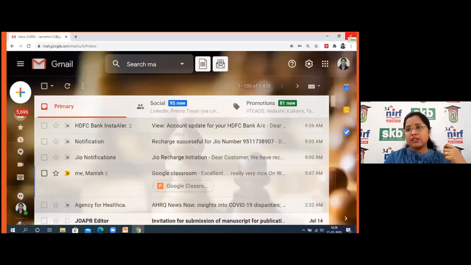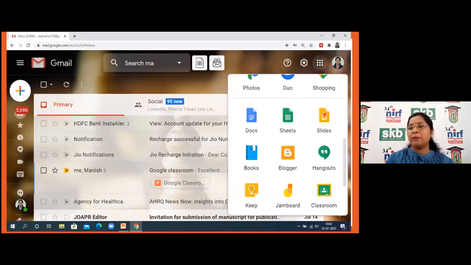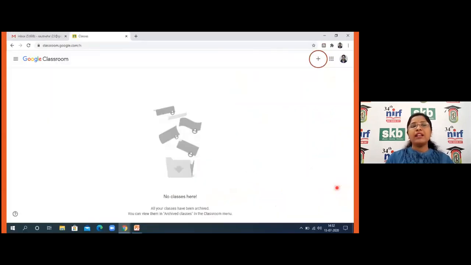Now, how to create this Google Classroom. If you go to your Gmail, at the right hand side, you can see these nine dots appearing. By clicking on these nine dots, you'll be able to see this particular thing. So here you can see the classroom is appearing on the downward side. And after clicking on this classroom, it will directly take you through this